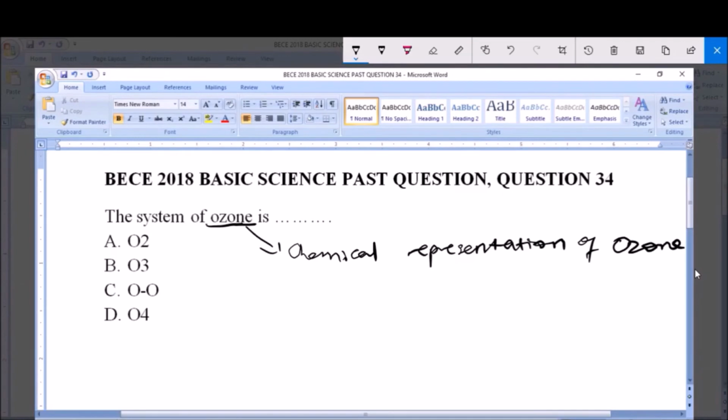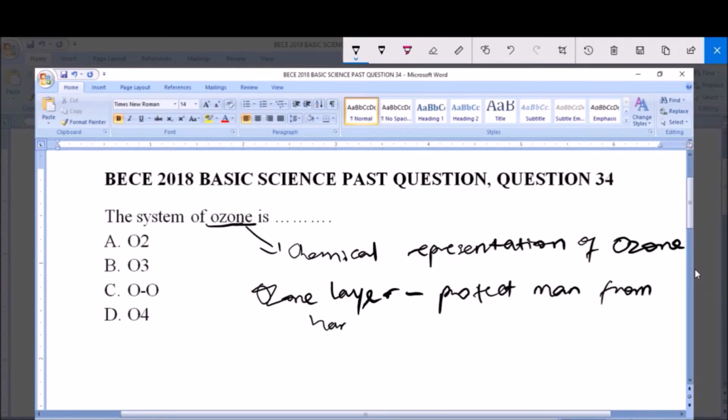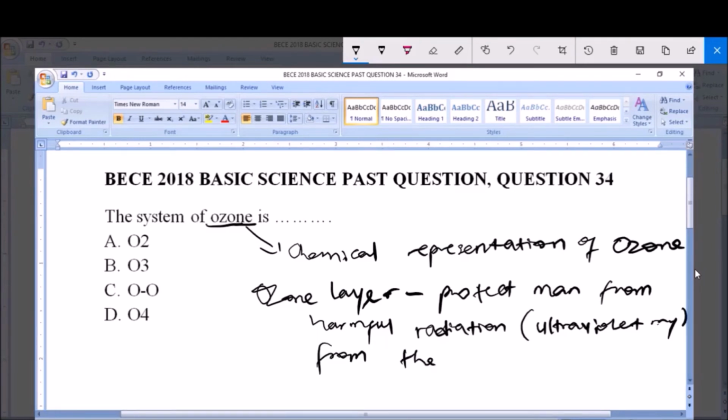And like we know, ozone is a layer. They call it the ozone layer. And it helps protect us. It protects man and the environment from harmful radiations, or harmful rays. We call them the ultraviolet rays from the sun. So this ozone is a layer.